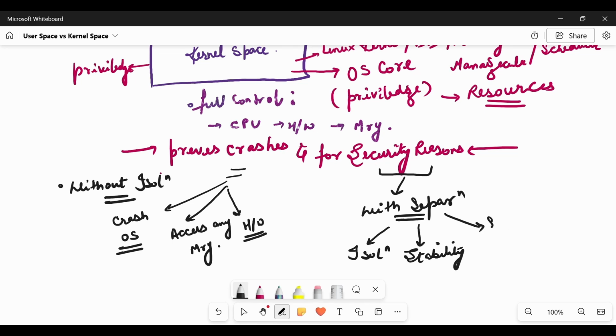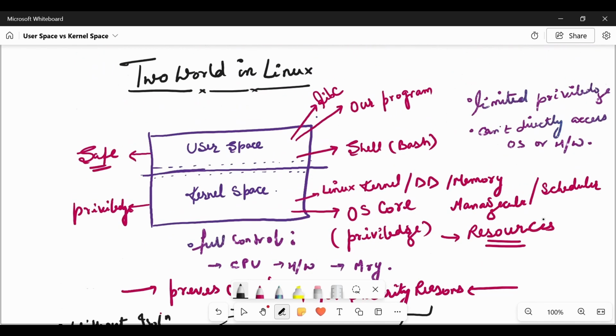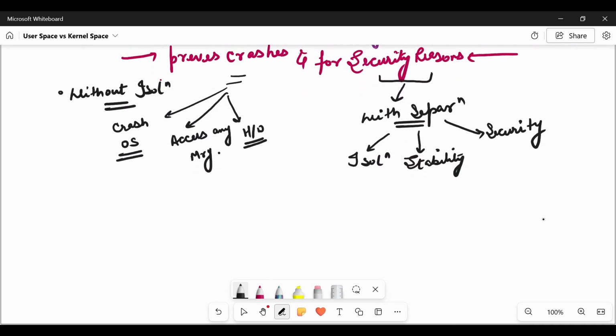The security of our device drivers, our memory, and all the critical resources is now protected from direct access from the user level. So the user cannot directly access it. Our kernel becomes more secure, more stable and also isolated. The user world doesn't know what is actually happening inside the kernel. So for these two reasons, this separation exists. I hope things are clear at this point.